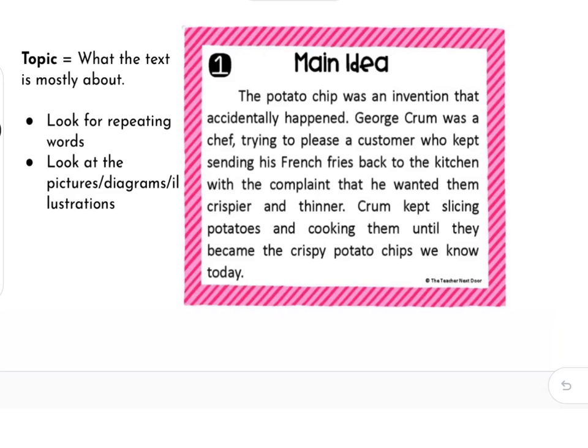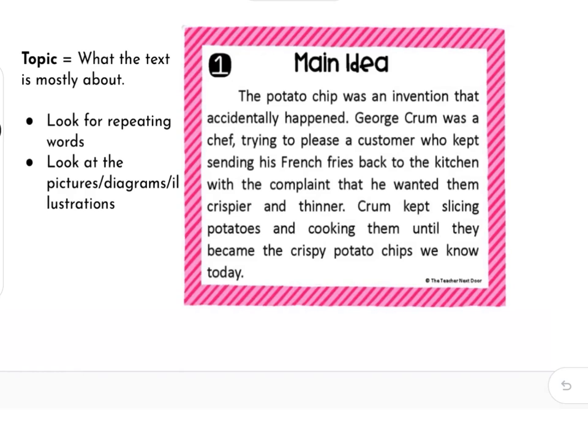So let's read this paragraph, and we're going to look for repeating words, repeating phrases, and it says also here that you can look at pictures, diagrams, and illustrations to help you figure out the topic. We don't have any of those today, but in future passages that we look at, you will want to look at illustrations, diagrams, pictures to help you figure out the topic. So let's read this paragraph.